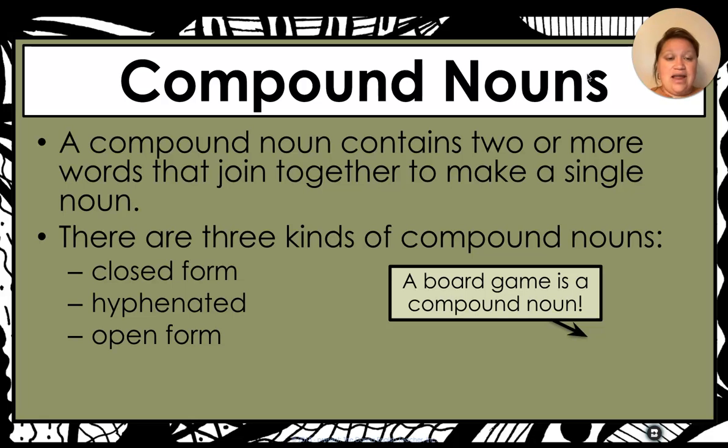Compound nouns are nouns that contain 2 or more words that join together to make a single noun. There are 3 types of compound nouns. So you have your closed form, hyphenated, and your open form. For an example, a board game is a compound noun. Board game is an open form of a compound noun, and we're going to talk about the differences in the forms in the next slide.